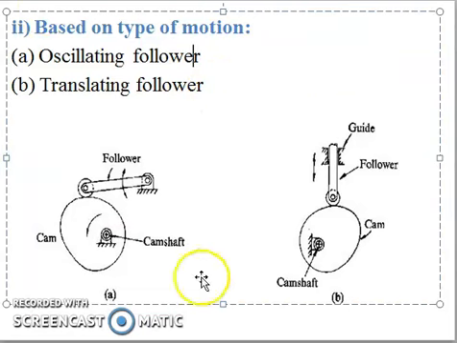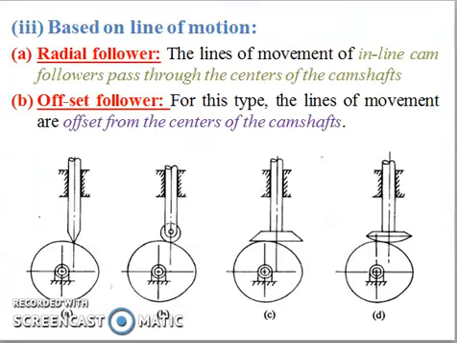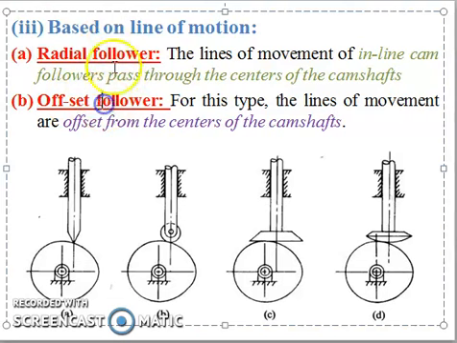Then the third one, which is very important, is based on line of motion. I have marked it in red color because in examinations these two questions are very important, as problems usually ask on the offset follower as well as the radial follower.